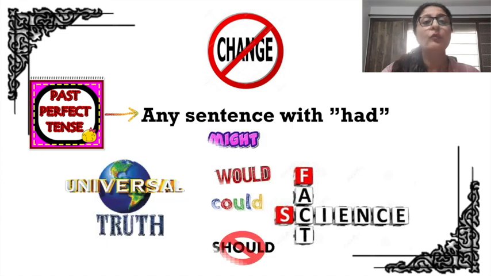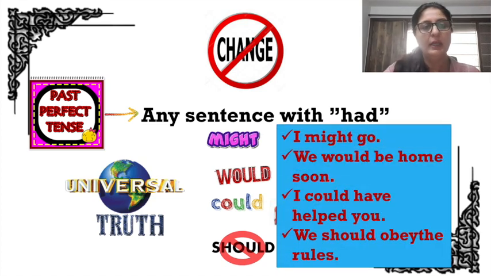Okay, let us see what else does not change. Might, would, could and should. They also do not change when you change from direct to reported. Like I might go will remain might. It's only that there will be a change in the pronoun. So it would become he said that he might go.